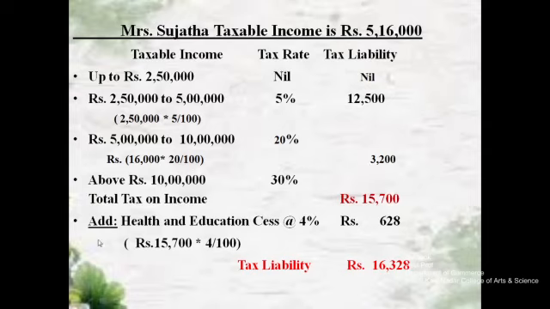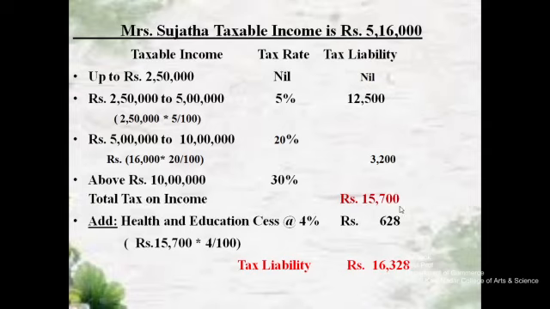Then above 10 lakhs, 30%. Her taxable income is 5,16,000, so above 10 lakh is not applicable. It is a nil value. I have not mentioned it, but please note down that it is a nil value. Then the total tax on her income: her total income is 5,16,000, and for this income she has to pay tax of rupees 15,700.